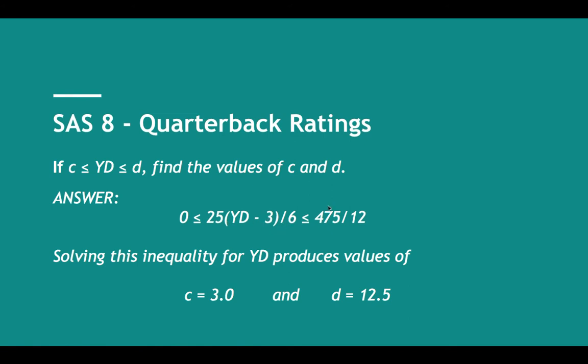25/6 times yard minus 3 is less than or equal to 475/12. And that nets us at 12.5. So anywhere between 3 and 12.5.